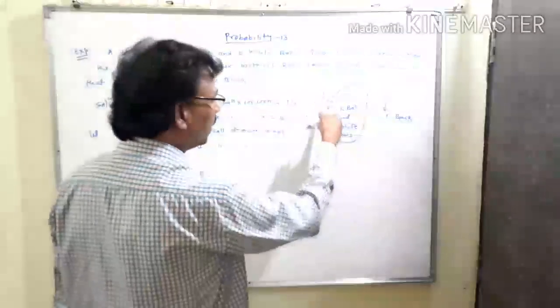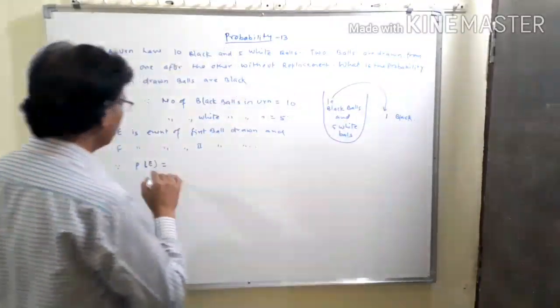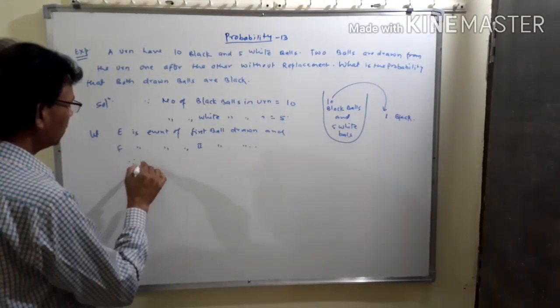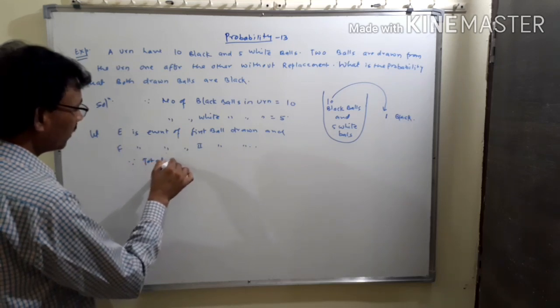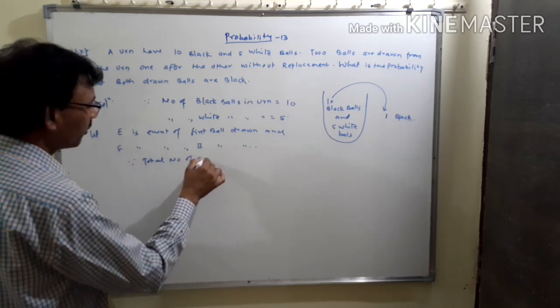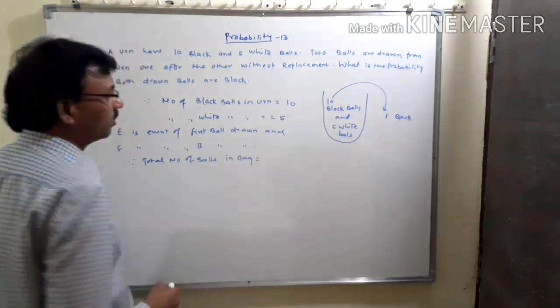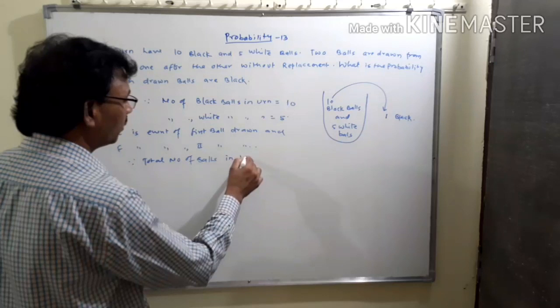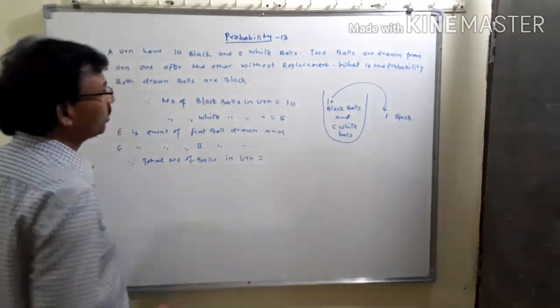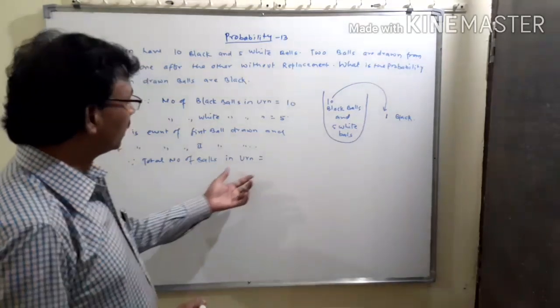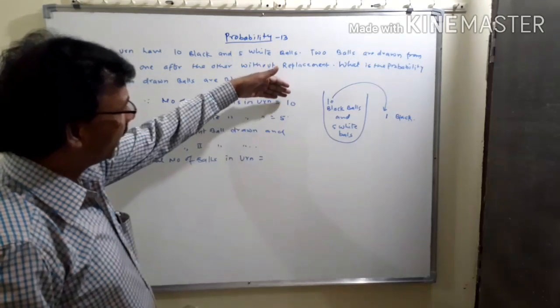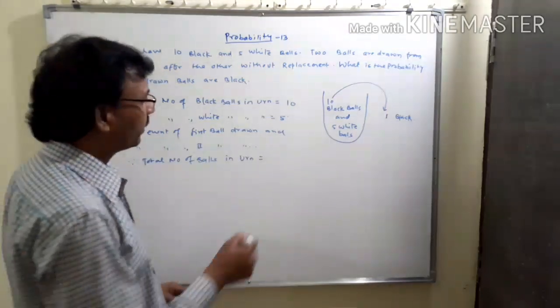Since the total number of balls in the urn, this terminology is used in this question, is equal to 10 black balls plus 5 white balls.